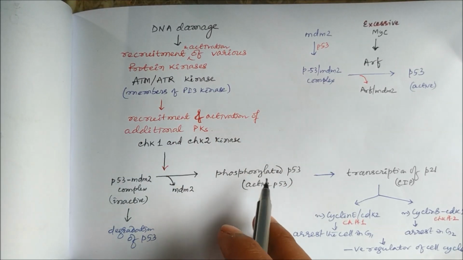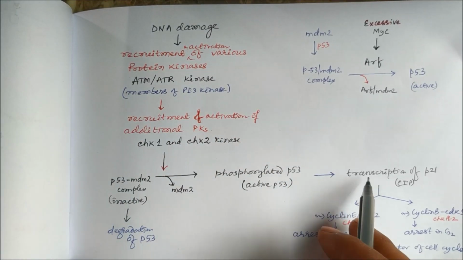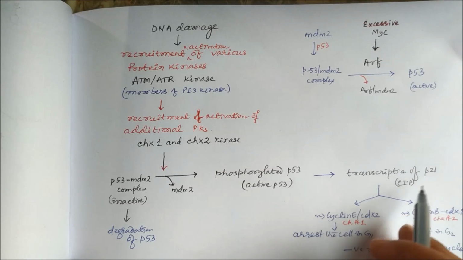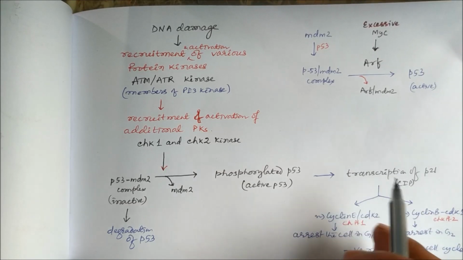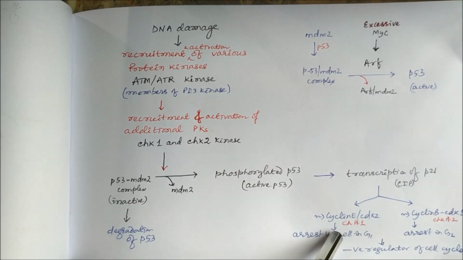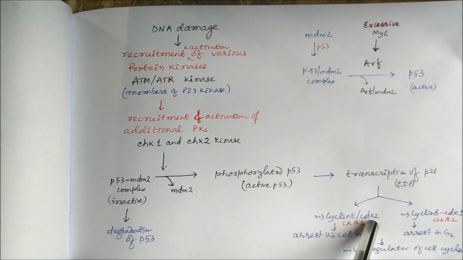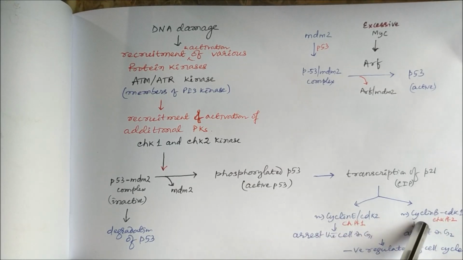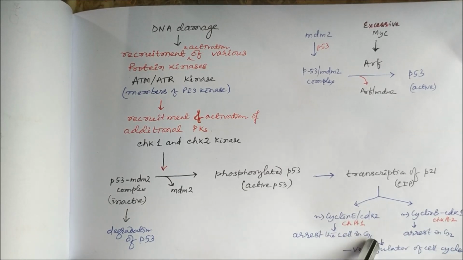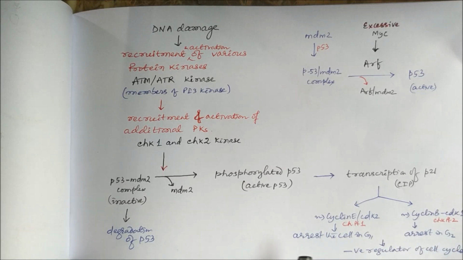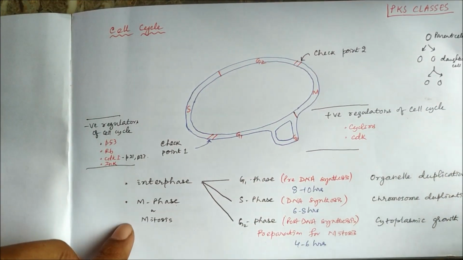P53 regulates the transcription of P21, one of the CDK inhibitor proteins, which will inhibit the cyclin E-CDK2 complex as well as the cyclin B-CDK1 complex, and will arrest the cell cycle in either G1 phase or G2 phase, and hence acts as a negative regulator of cell cycle. So this is all about cell cycle. Thank you.